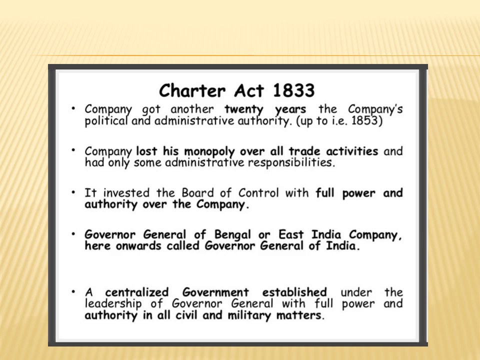It invested the Board of Control with full power and authority over the Company. So the Board of Control was given full power and authority over the East India Company. The Governor General of Bengal or East India Company was, from here onwards, called the Governor General of India. So as discussed earlier, the Governor General of Bengal was made Governor General of India. A centralized government was established under the leadership of the Governor General with full power and authority in all civil and military matters. So who will be heading the government? He is the Governor General of India, who will be working under the British Parliament.